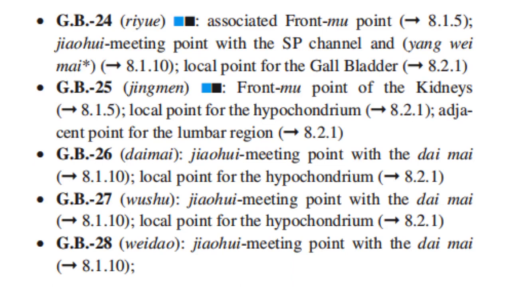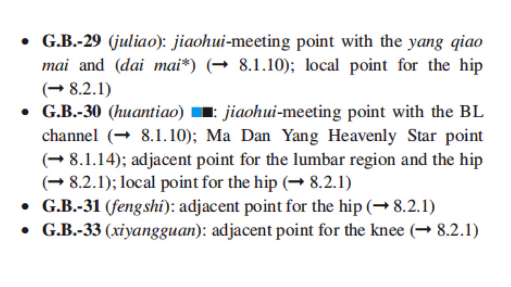GB26 is the Jiaowei meeting point with the Daimai and the local point for the hypochondrium. GB27 is the Jiaowei meeting point with the Daimai, the local point for the hypochondrium. GB28 is the Jiaowei meeting point with the Daimai.